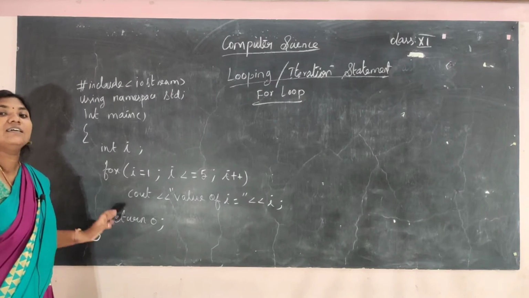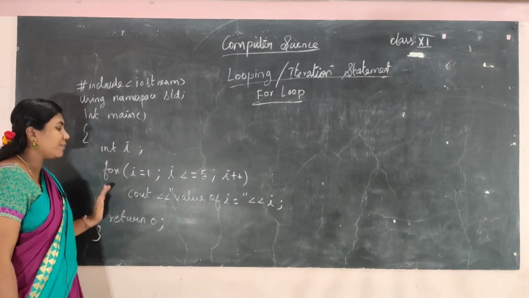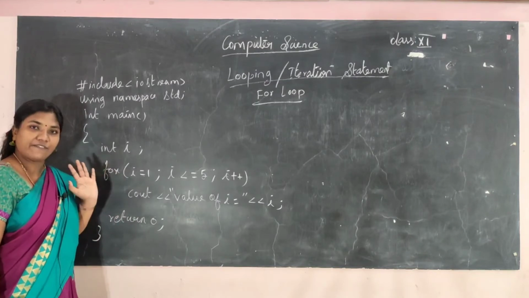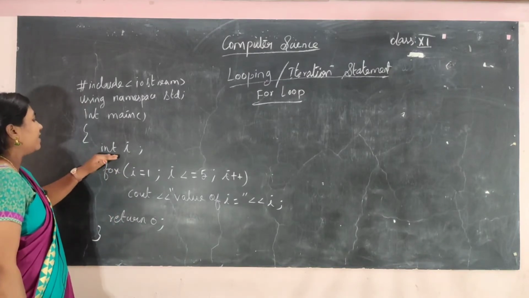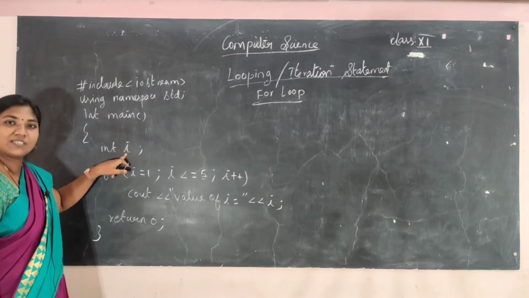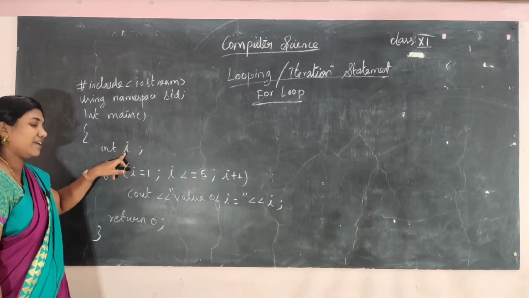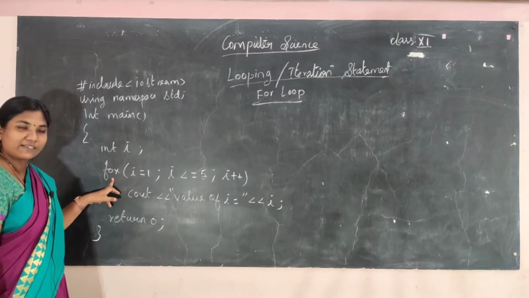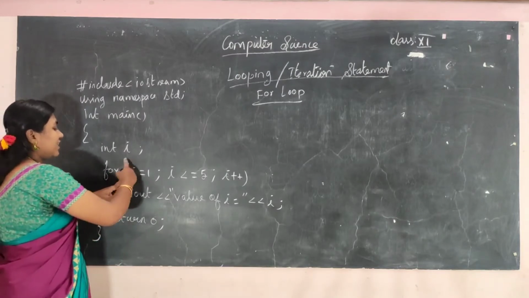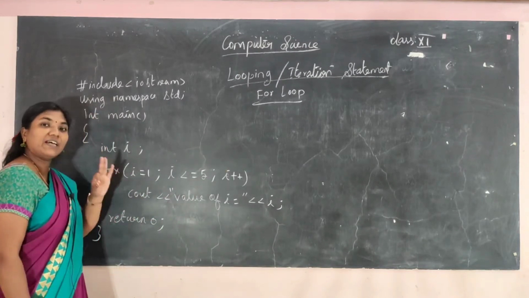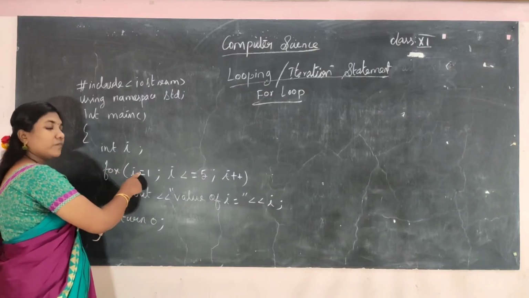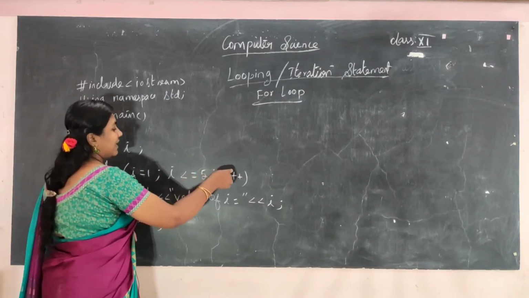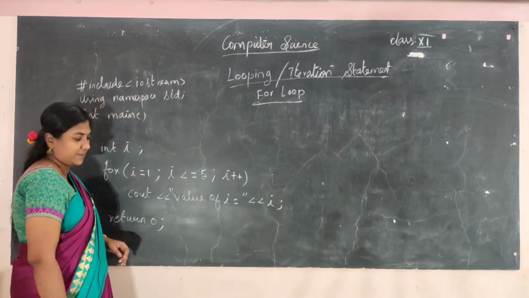So this is a simple C++ program. We are just going to print the first 5 values. I am using a variable i, which I have declared as an integer. Next I have started my for loop. Within the for loop I have the 3 parts: first initialization, second test expression, and third the update expression.